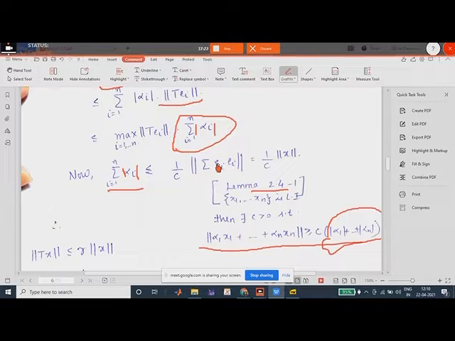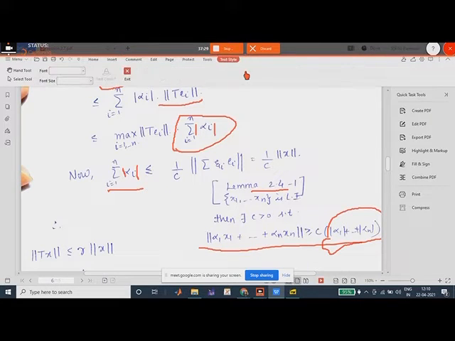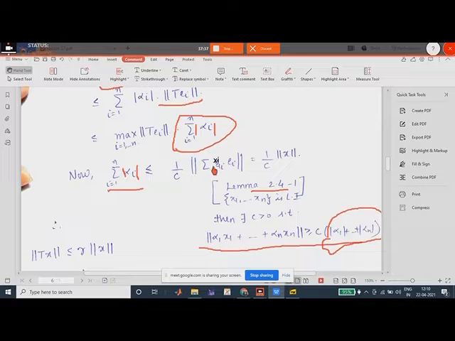So it is the same thing here. You can also write xi in place of zeta i, there is no problem in that. So you write xi here. So this is summation xi ei, which is equal to 1 by c norm of x.